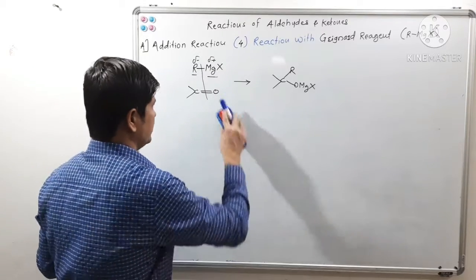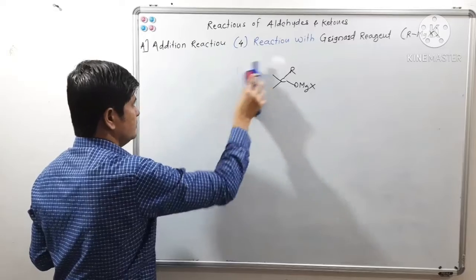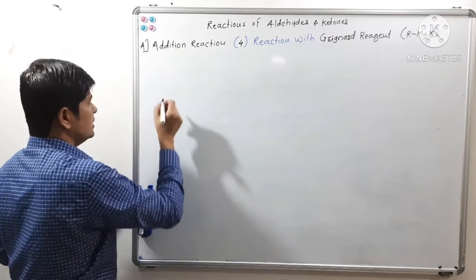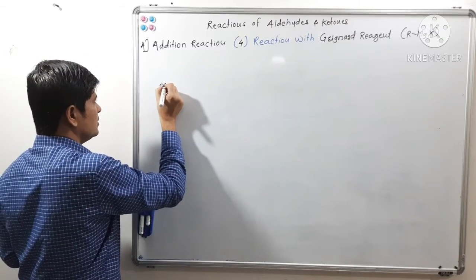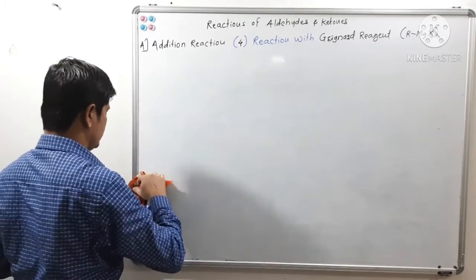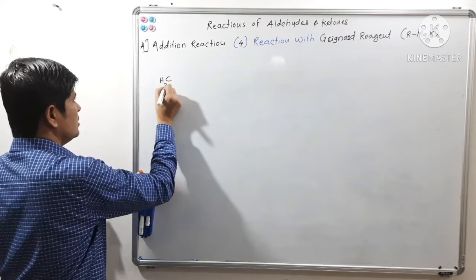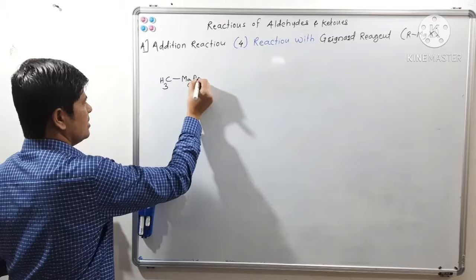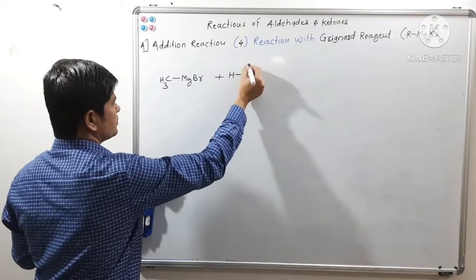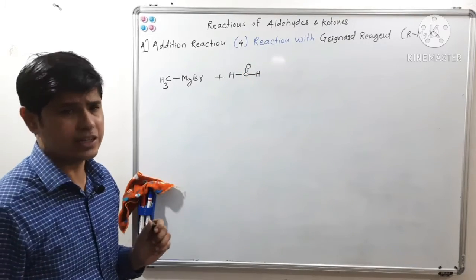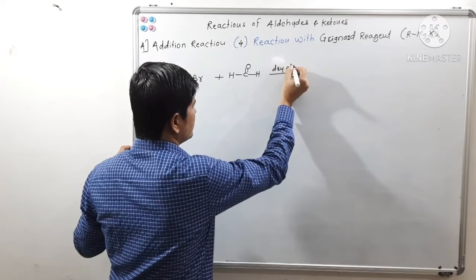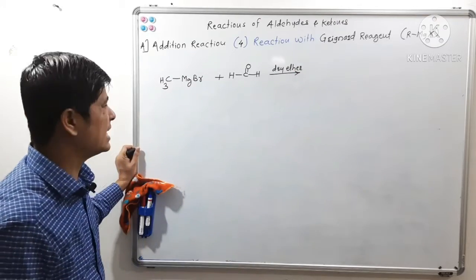Now let us see some examples. Let us see the reaction of a Grignard reagent like CH3MgBr, methyl magnesium bromide, with an aldehyde like formaldehyde, in presence of solvent dry ether, like tetrahydrofuran or diethyl ether.